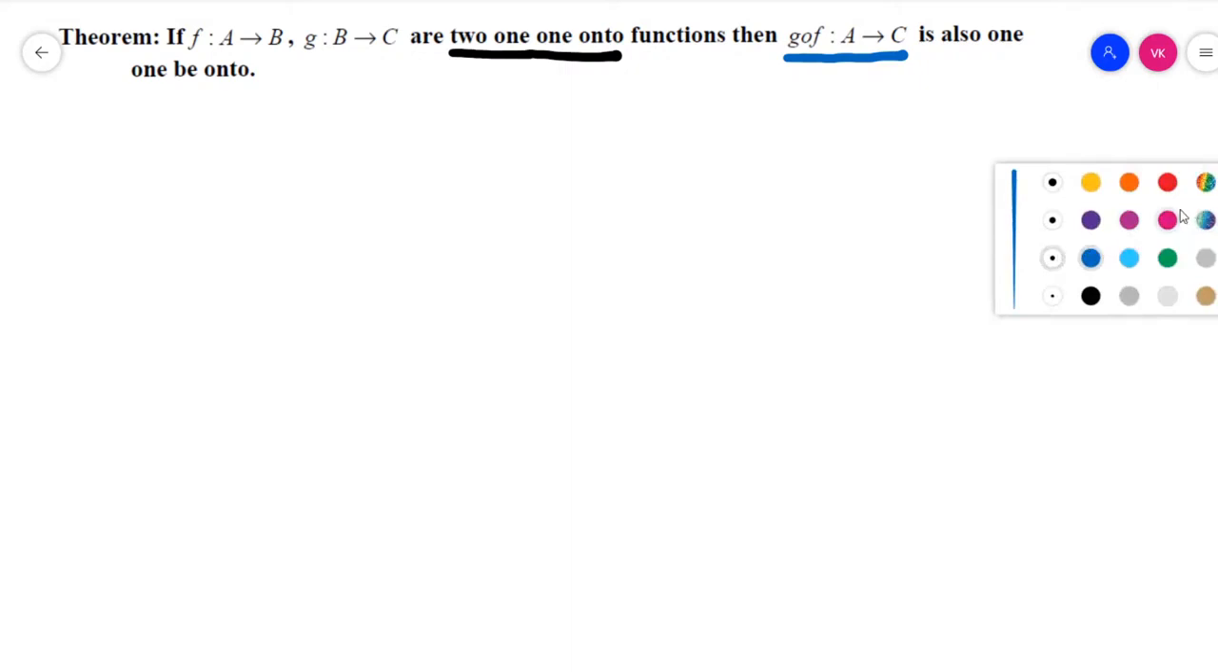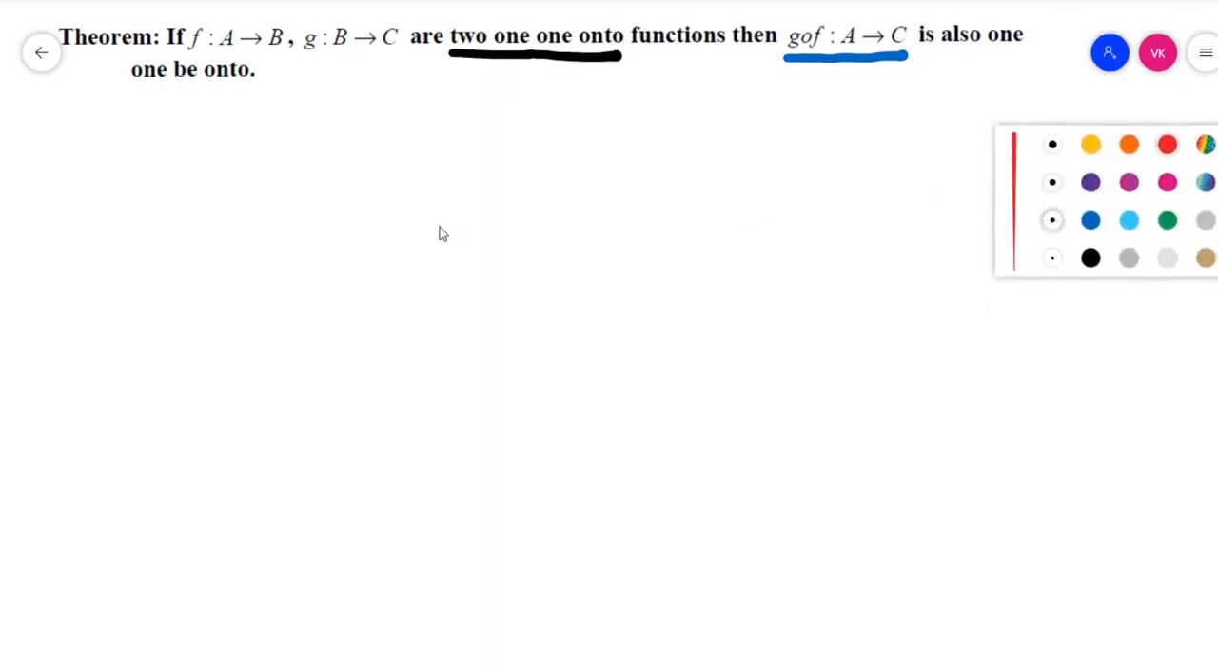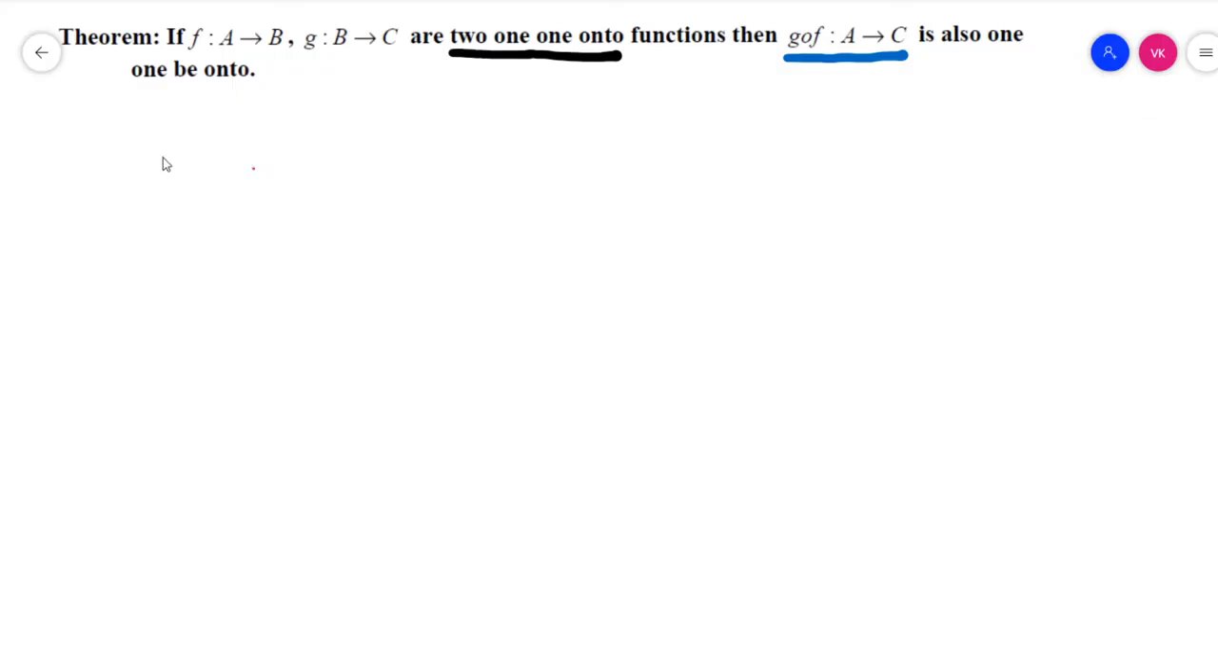Let's start the answering. Let's go for the solution. First of all, we have to write the definitions of these two functions. Okay, first of all, let's go for the first one. I will take the f function as the left side and g function as the right side.